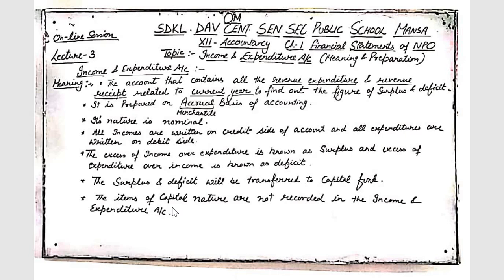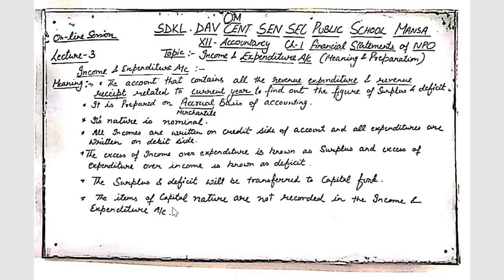This account is prepared on accrual basis, which means we have to make the treatment of outstandings, prepaids and accrued items while preparing the income and expenditure account. The nature of income and expenditure account is nominal as it contains expenses and incomes. And to make it clear, the income and expenditure account always contains expenditure and incomes of revenue nature only, not of capital nature.